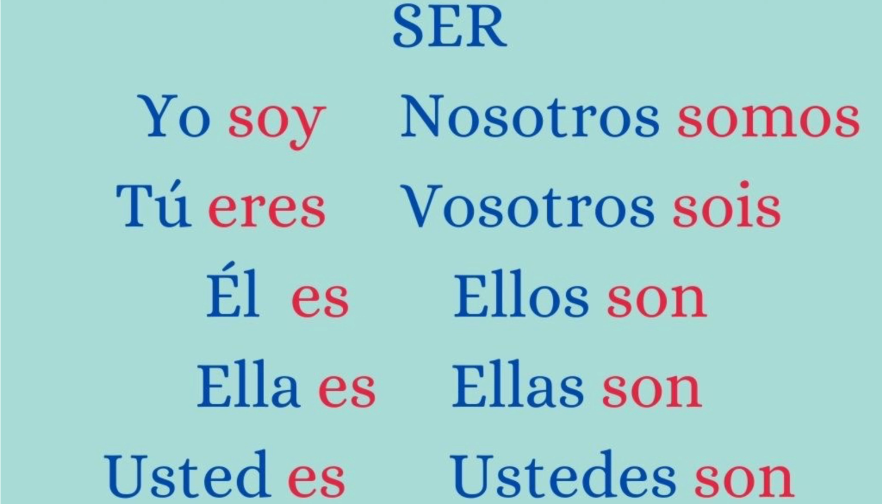Nosotros or nosotras is somos. Vosotros or vosotras is sois. Ellos and ellas both mean they. Ellas is all female. It conjugates with the verb son. That's the conjugation for ser. And then the last one, ustedes, means y'all, and that conjugates with son as well, because ellos, ellas, and ustedes are all third person plural.